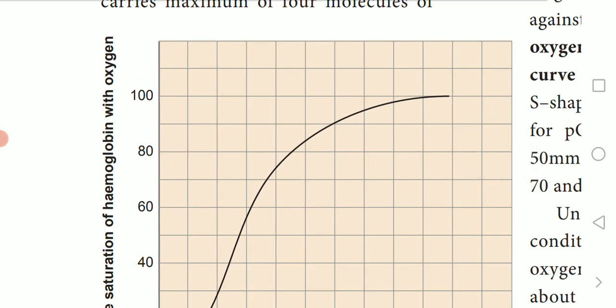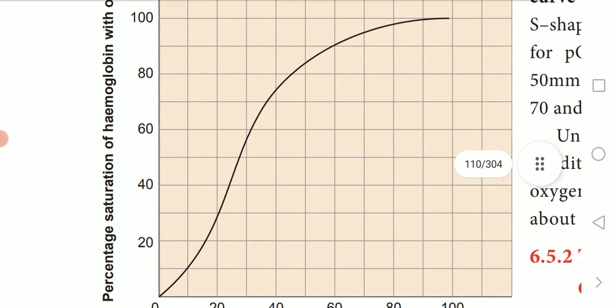The next topic is the sigmoid curve. What is a sigmoid curve?